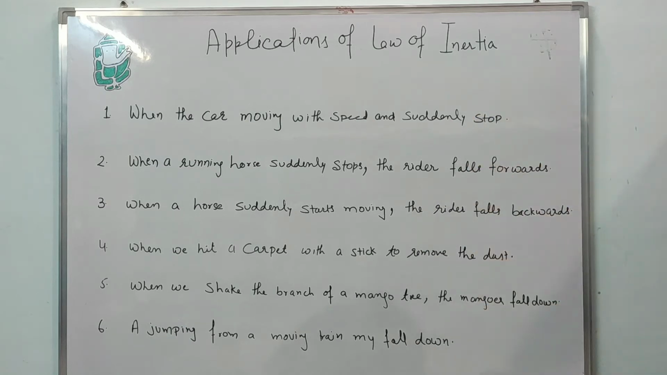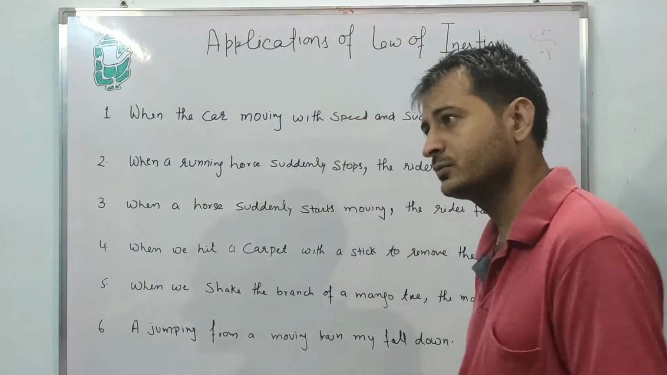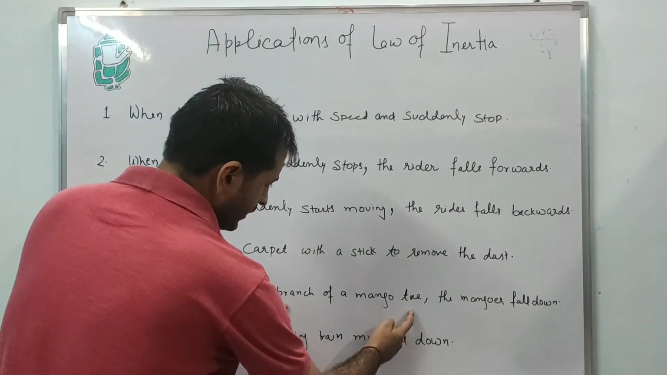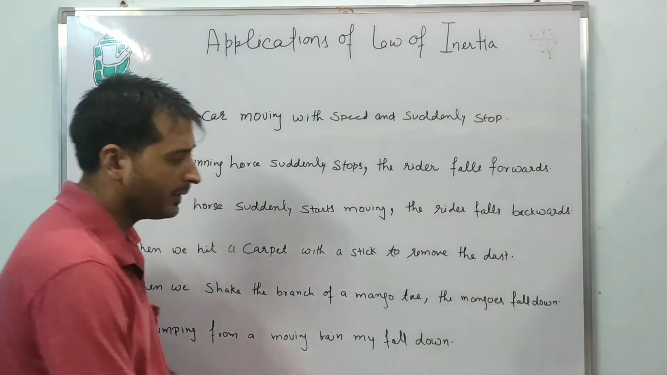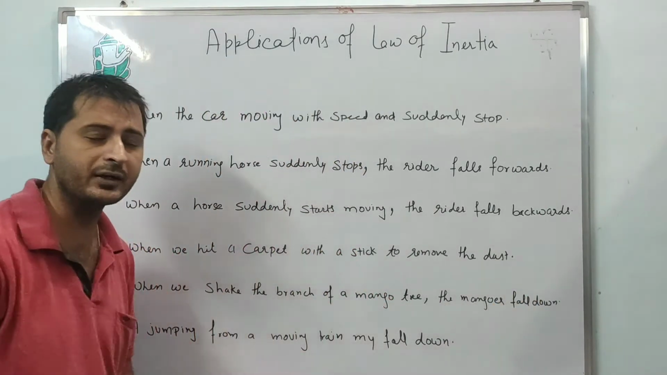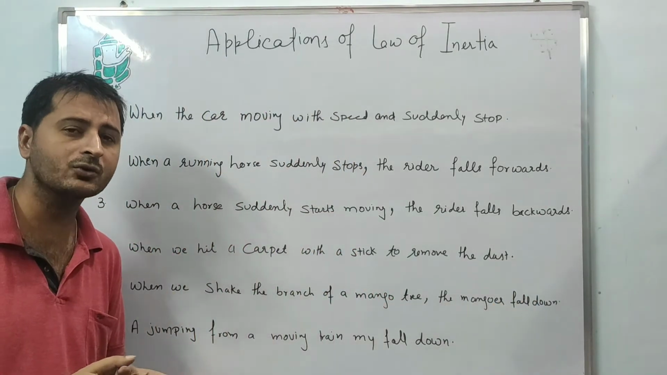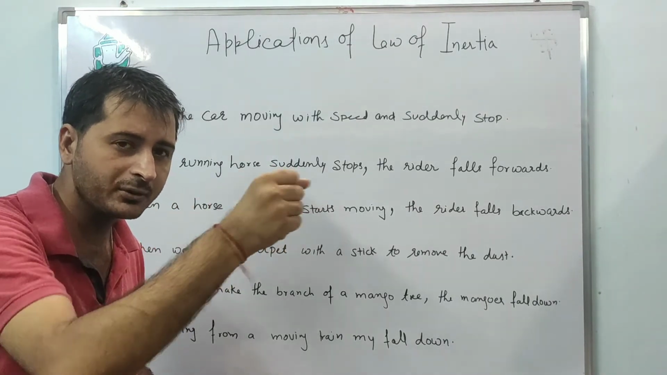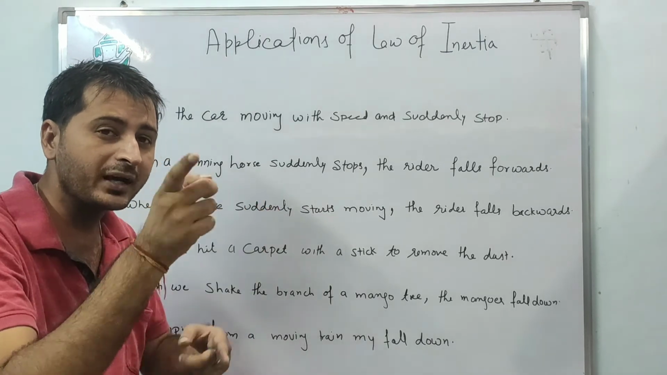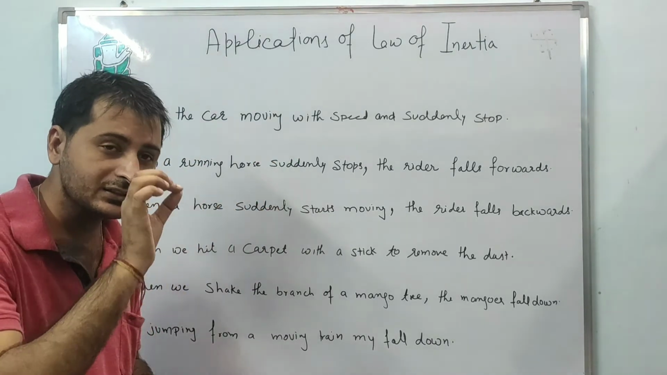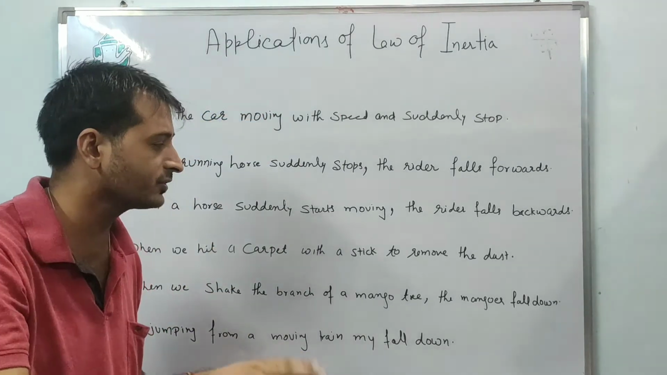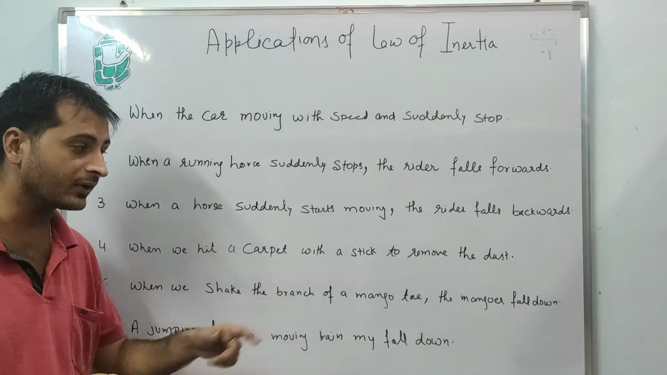Move to the next one. When we shake the branch of a mango tree, the mangoes fall down. Again the question: when you shake the branches, the branches of the mango tree come into motion, but the mangoes are still at rest, and they get detached from the branches and fall down. One kind of example.